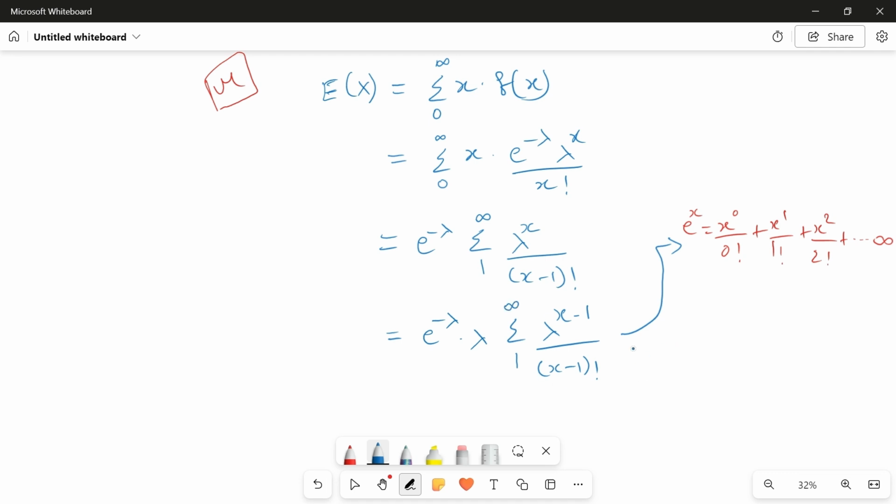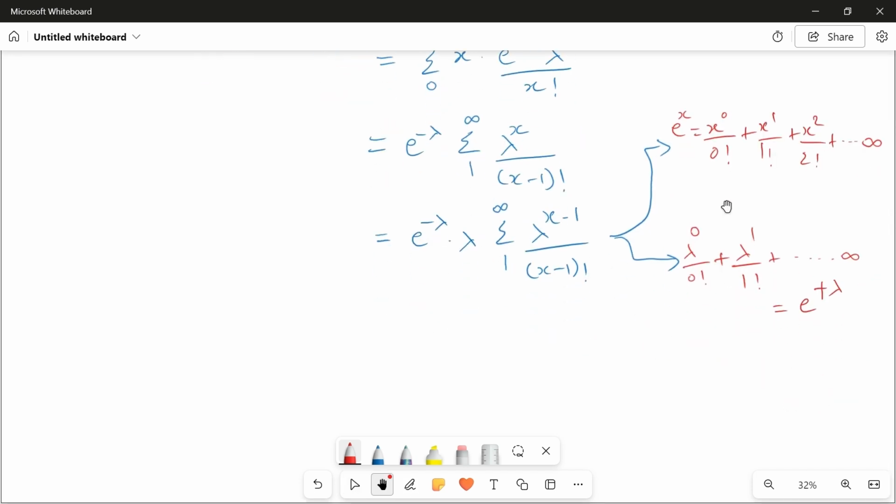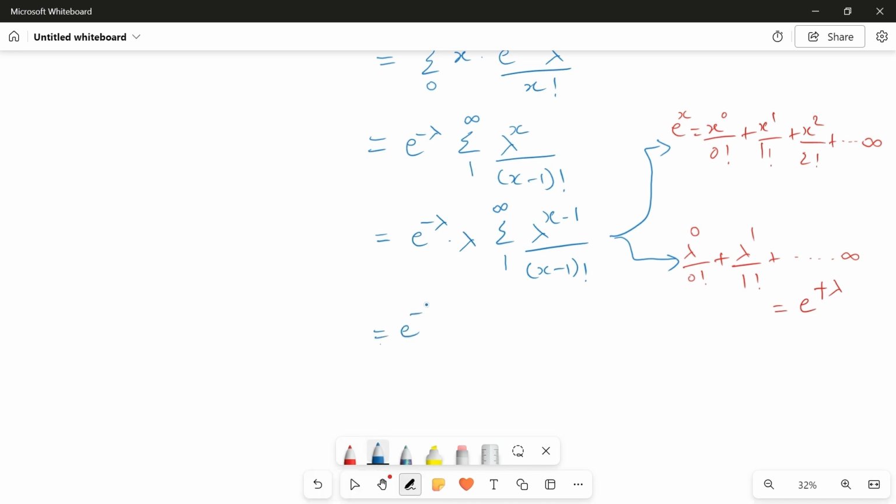Now just expand this and see. Lambda power 1 minus 1 is 0 by 0 factorial plus lambda power 1 by 1 factorial, and so on up to infinity. What is this? Isn't this e power lambda? So everywhere your previous knowledge comes into the picture. So e power minus lambda into lambda, into e power lambda. E power lambda and e power minus lambda go to 1. So 1 into lambda is lambda.